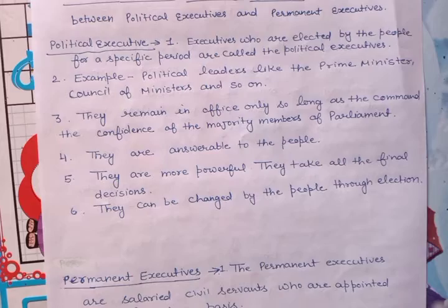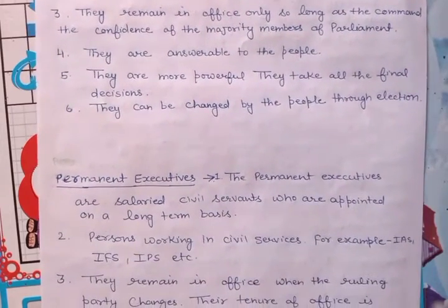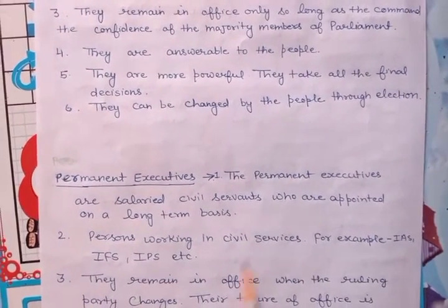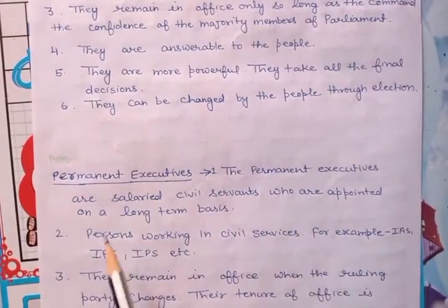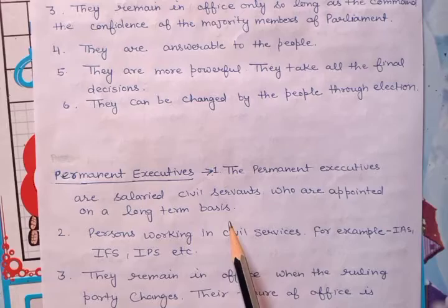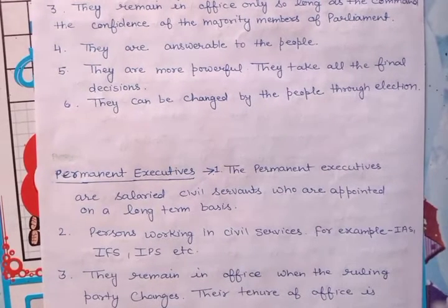Let us discuss the permanent executives. The permanent executives are salaried civil servants who are appointed on a long-term basis. All the IAS, IFS, IPS officers are part of the permanent executives, and these people are salaried people working under the political executive.